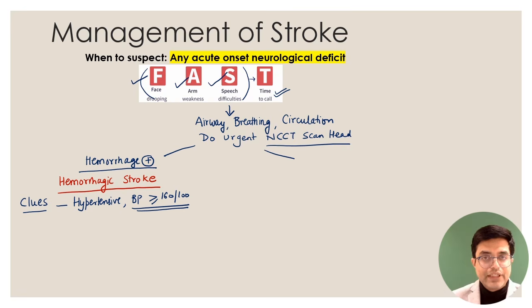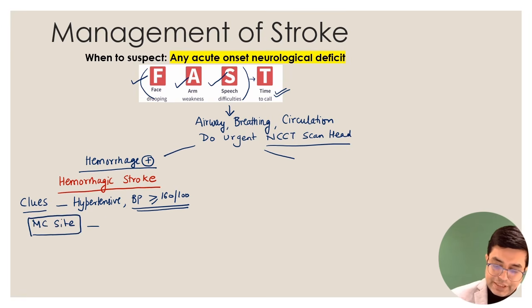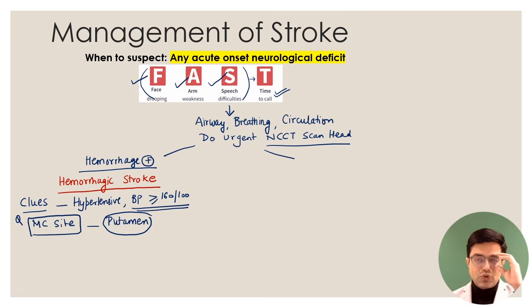And when you do CT scan, you will find that there is bleeding present. Where is the bleeding present? The most common site of bleed in a hypertensive stroke patient or hemorrhagic stroke patient is in the putamen part, in the basal ganglia. So most common site, it's a past one-liner also. What is the most common site of hemorrhagic stroke or intracerebral hemorrhage due to hypertension? It occurs in the putamen. Remember this, putamen is the site in the brain and it is usually on one side. So unilateral putamen bleeding is the most common site.